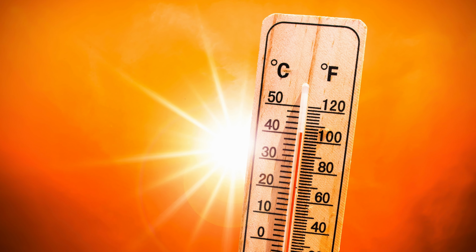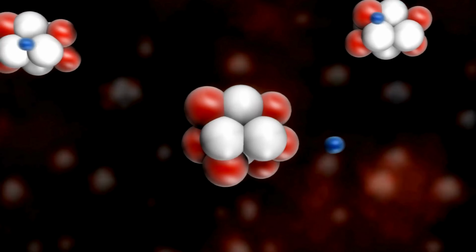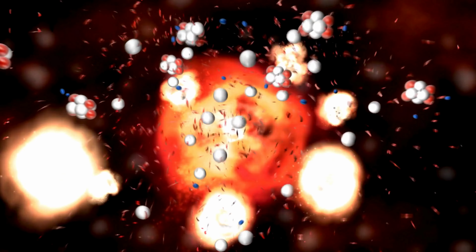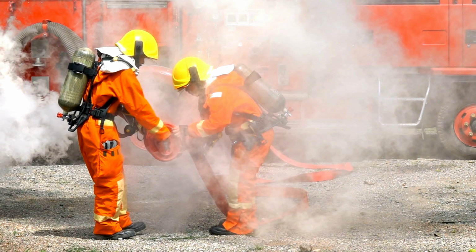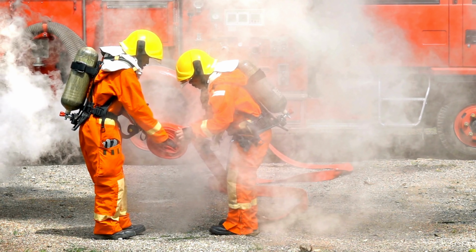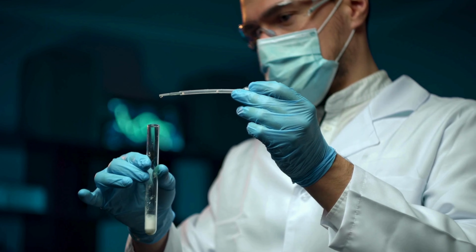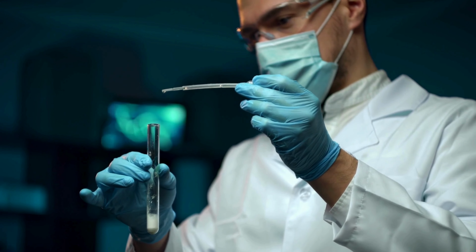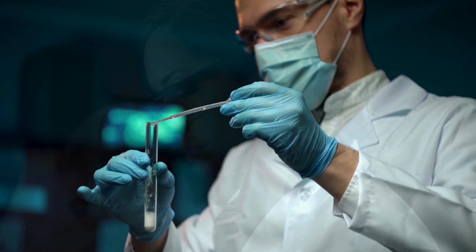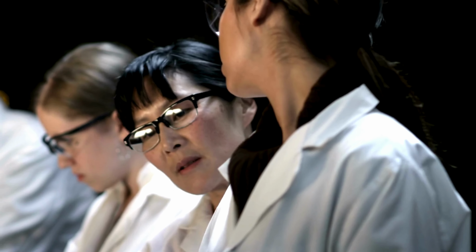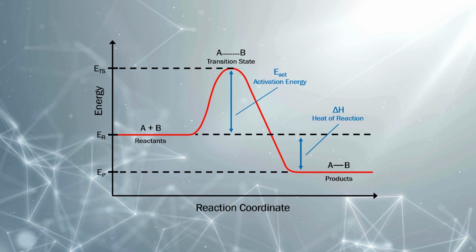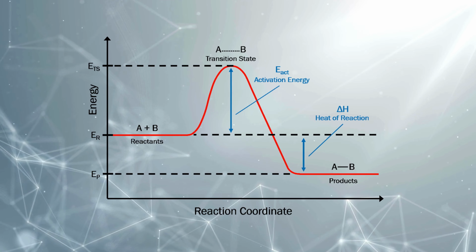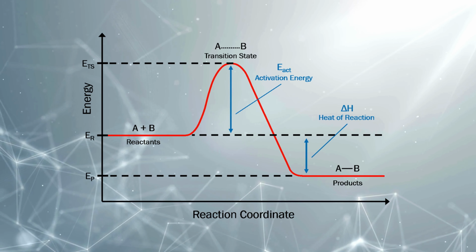Enough heat is needed to break the initial bonds in the fuel, triggering a chain reaction. This chain reaction allows the fire to spread and grow. Removing heat, like with the water spray, disrupts the chain reaction and extinguishes the fire. In the lab, we can recreate combustion reactions under controlled conditions to study their properties and behavior. By carefully measuring variables like temperature and reaction rates, we gain insights into the underlying chemistry.